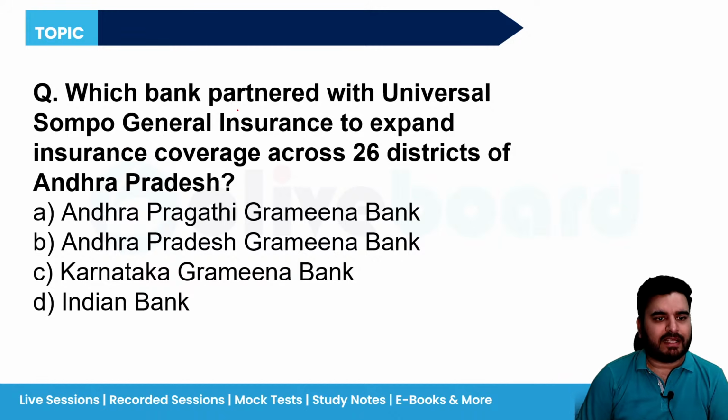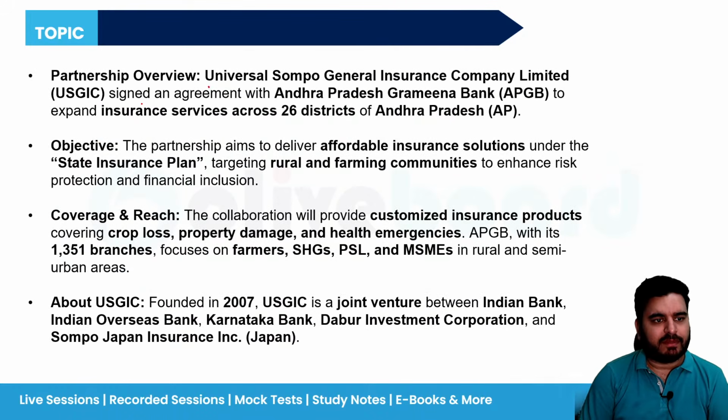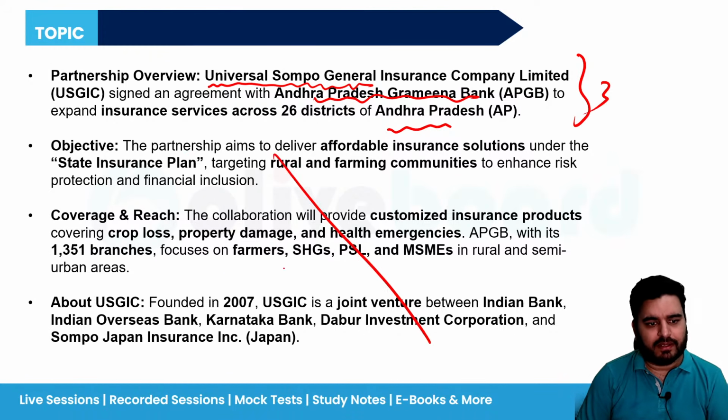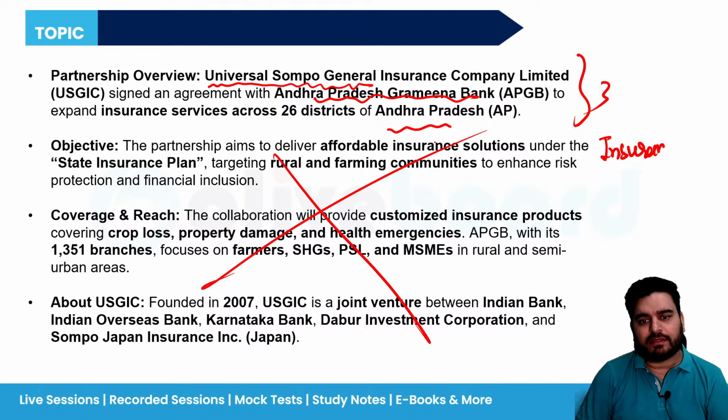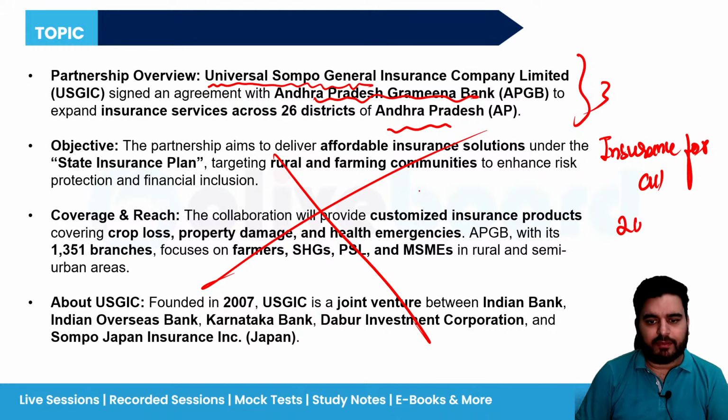Chalo. So which bank has partnered with Universal Sompo General Insurance to expand insurance coverage across Andhra Pradesh? So it is the Andhra Pradesh Gramin Bank. So just remember the name of the insurance company, the name of the bank, and the state. Three things you have to remember. The rest no need to remember anything, it is just for your understanding. Now see, India has a bigger plan. We want to do insurance for all by which year? By the year 2047. Please remember this thing.